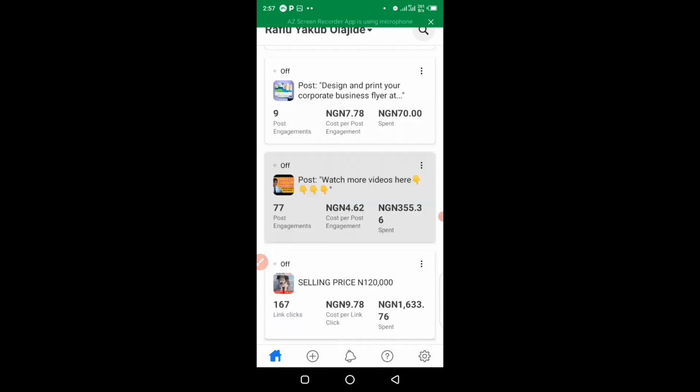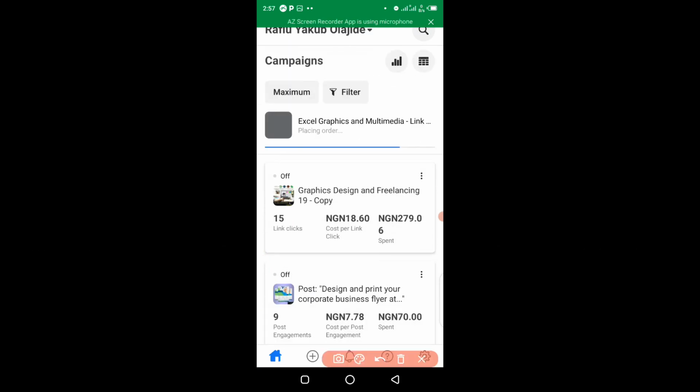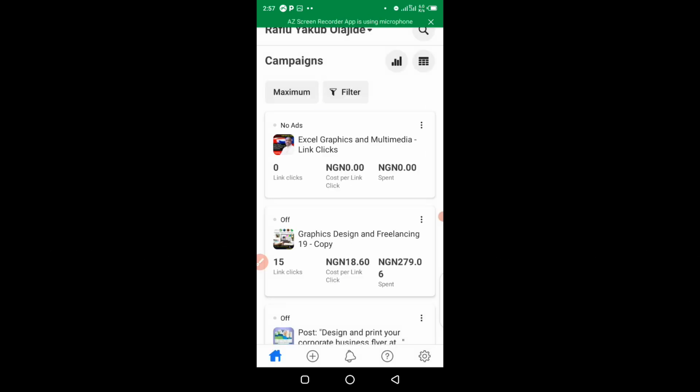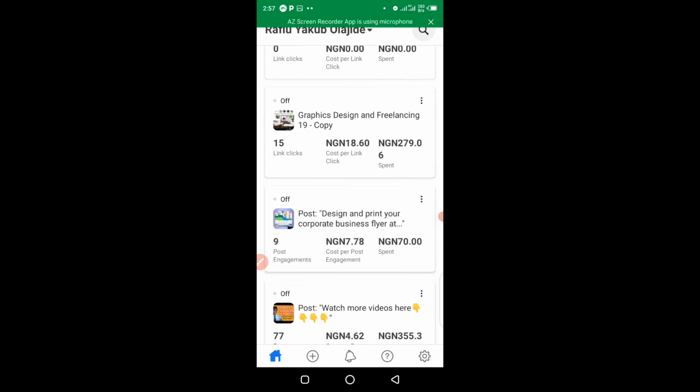So you can see it right here. This is the ad right here. This is going to take some minutes or hours before they approve it. Once they approve the ad, the ad is going to deliver without any stress. So guys, this is how you run Facebook ads on your phone. Just click on not now and not duplicate. So this is how you create Facebook ads on your phone without any stress, step-by-step tutorial.